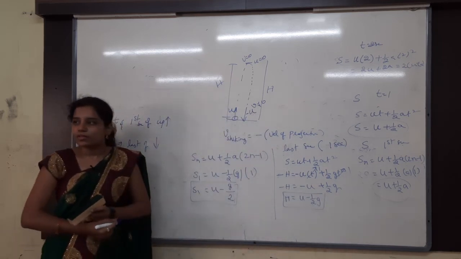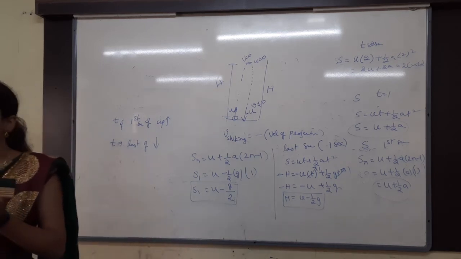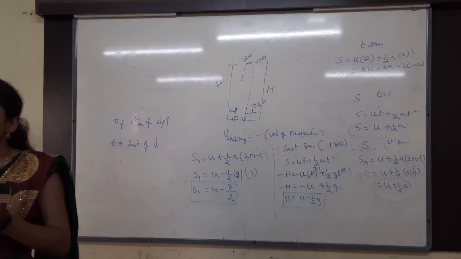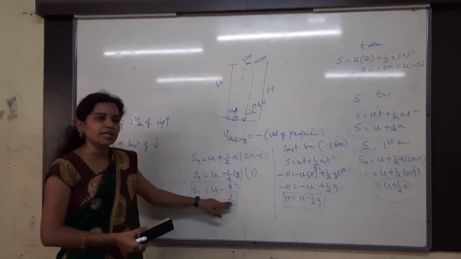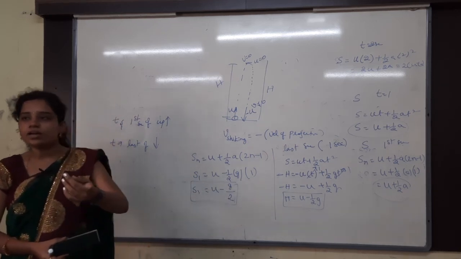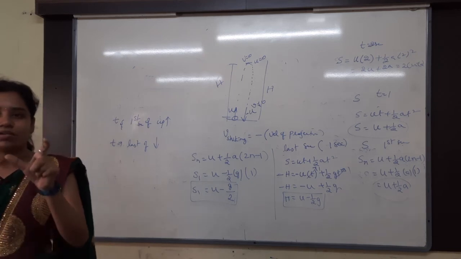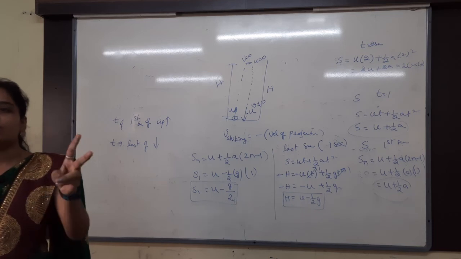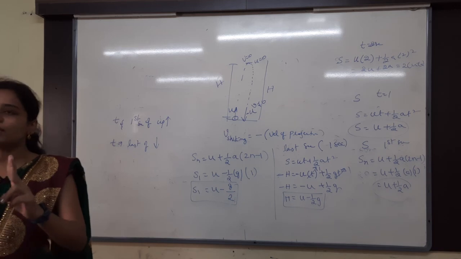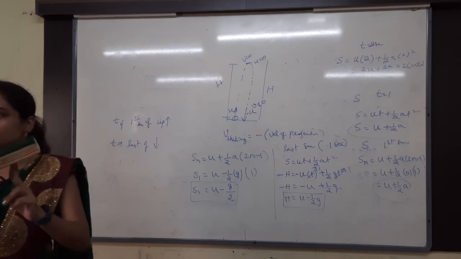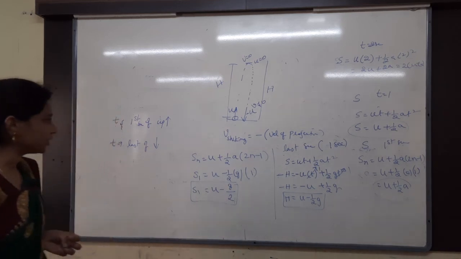Same only. What I can say is, the distance travelled by the particle in the first second of the upward journey is equal to the last second of the downward journey. How is it possible? S is equal to u minus g by 2. If you say first second or in the interval of 1 second, both are same only. Yes, you got that clarity, right? How both are same? And then second and then 2 are different. 2 means you have to overcome the 1 and then go to the 2. Second means directly I will jump to the 2. You understand, right? Both are different in that case. Like that. Note point, very very important.